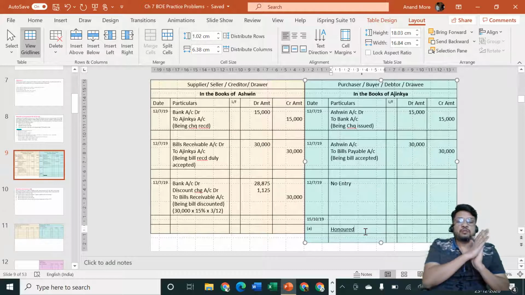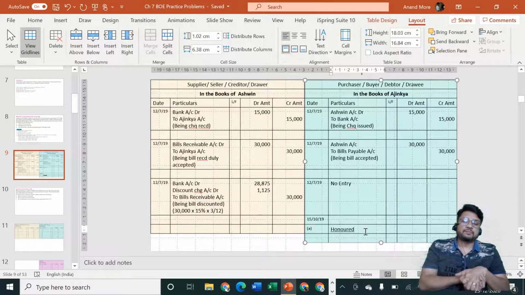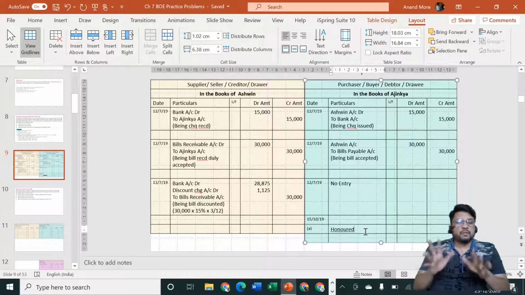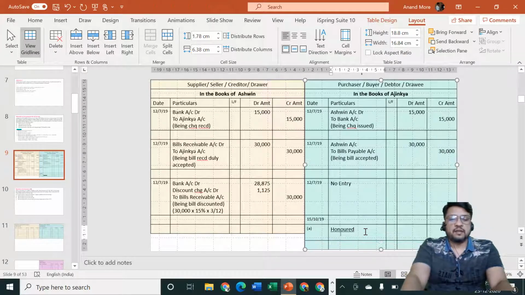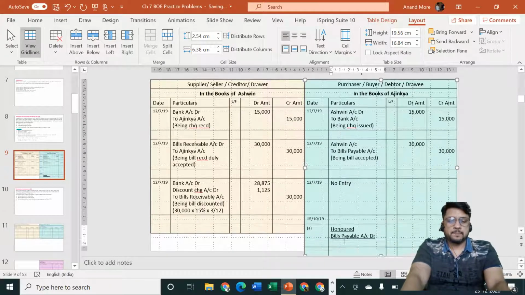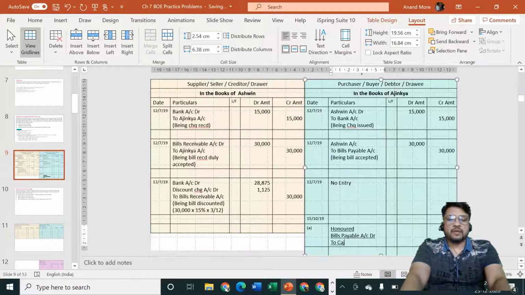So bills payable is to be cancelled. Bills payable account will have to be debited. Bills payable account debit. To what? Bills payable account debit to what? Cash is going out. Simple. So to cash or bank account. Ajinkya will specify bills payable account debit to cash or bank account.